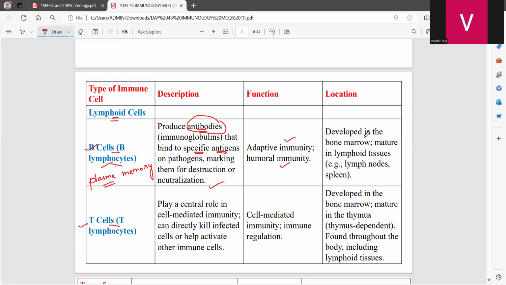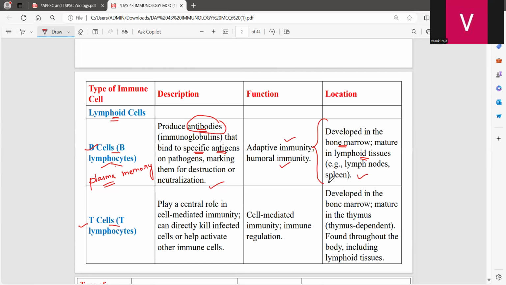What is their location? Where is the B cell developed? The B cell is developed in the bone marrow and matures in the lymphoid tissue. A question can arise from here. In the bone marrow it is developed, and in the lymphoid tissue the B cell matures, for example in the lymph nodes and the spleen.